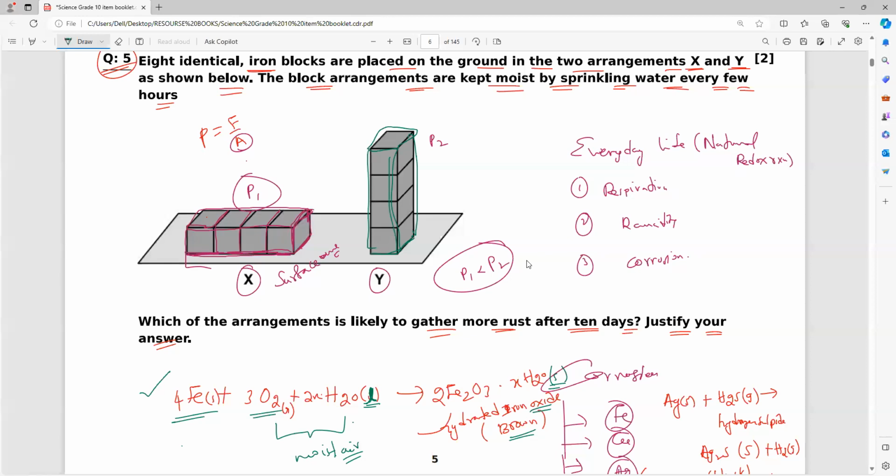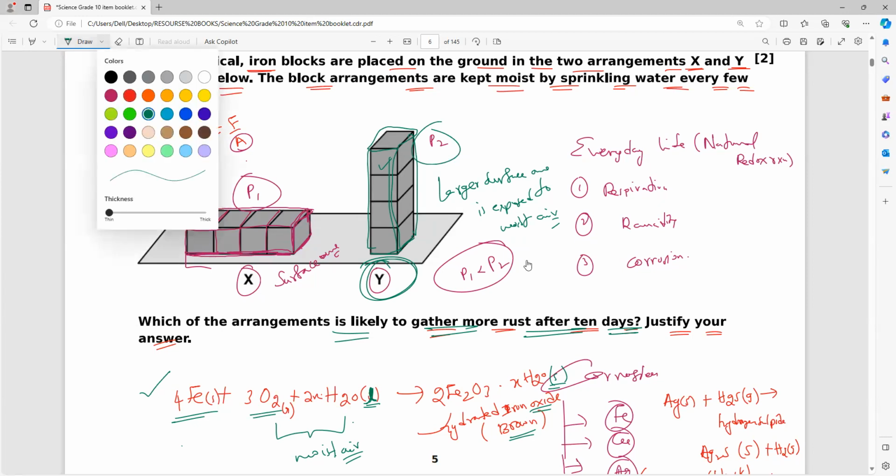Which arrangement is likely to gather more rust after 10 days? Setup Y. Clear, everybody? What is the reason? Larger surface area is exposed to moist air. That is the reason the corrosion will be greater.